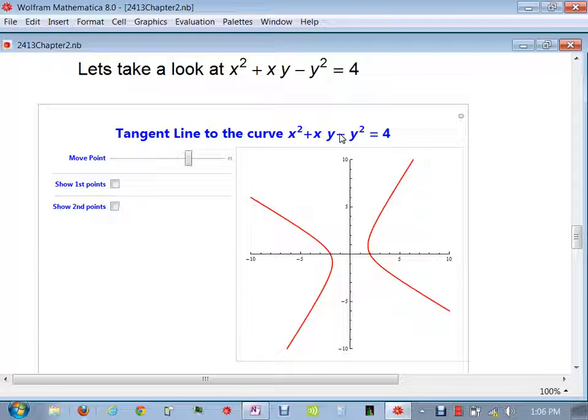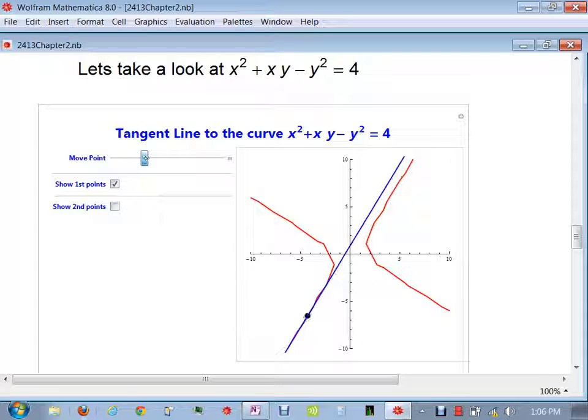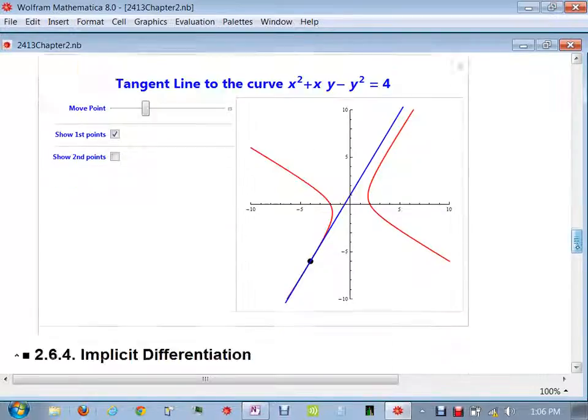With implicit, it's hard to solve for one of the variables, like this example here. It would be very hard to isolate y by itself, and also hard to isolate x by itself. So you couldn't look at one of the variables as a function of the other. But it makes perfect sense to have tangent lines, right? There are tangent lines all over this curve. So we should be able to find the slopes of those tangent lines. And the question was how.